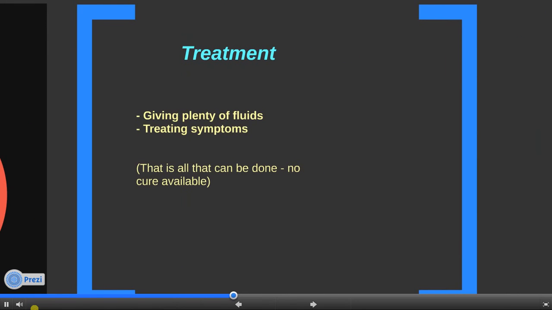How do we treat this terrible disease? All that can be done for these patients is to treat the symptoms and maintain fluid levels in the body. There is no available cure for Ebola, so very little can be done.